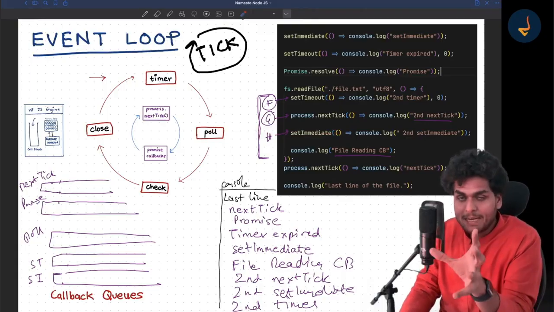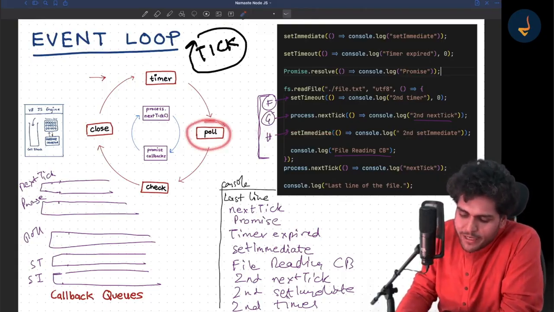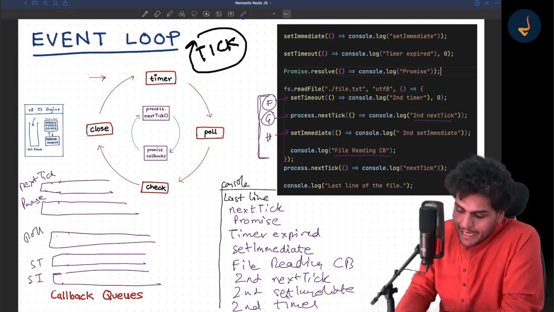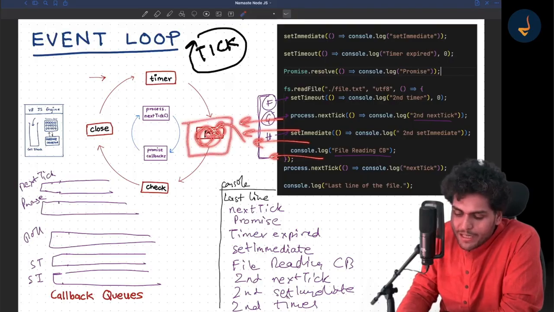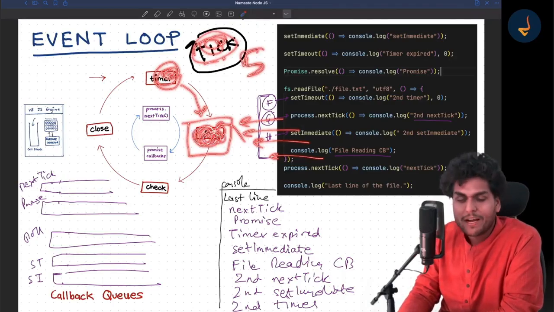Got it? Let me repeat it once again. What libuv tries to do is, before going on to the poll phase, as the poll phase is the most important phase, right? Because there are so many incoming requests that can come inside the poll phase, because the poll phase is mostly used. So before going on to the poll phase, it actually calculates what is the timer, if there is some timer which I need to execute, right? And if it takes 5 seconds, then I can wait over here for 5 seconds.